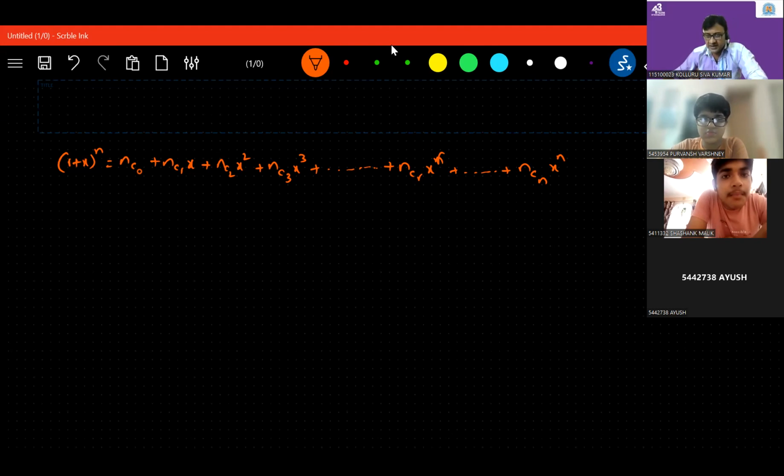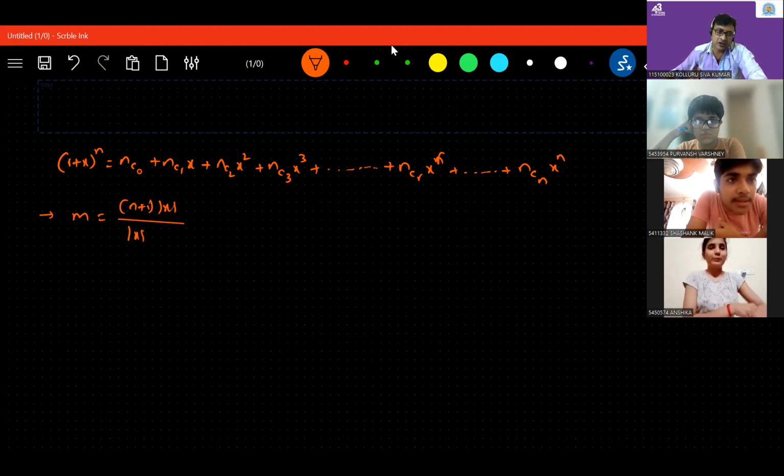So for that purpose, we will calculate one fraction. Let me call it m, whatever you want to denote it. So m is equal to (n plus 1) multiplied by modulus of x upon modulus of x plus 1. See here, when you are calculating this fraction, you have two chances.